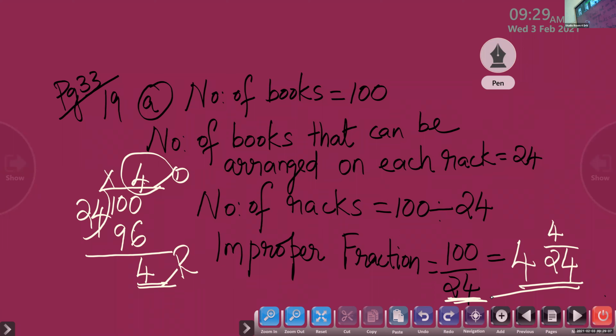Yes, another question. Can you read question number 19B? Divya is arranging test tubes in boxes. She has 50 test tubes. Each box can have only 14 of them. How many boxes will be filled completely? Write the answer as an improper fraction and a mixed fraction.